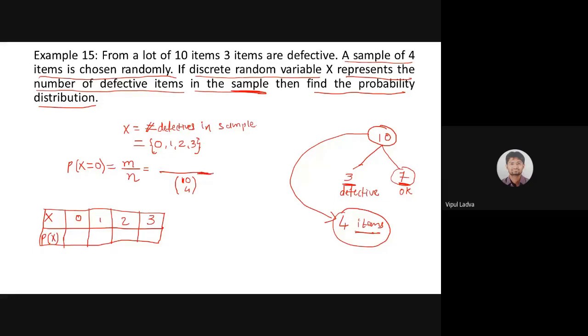Muhammad, I would like to hear from your side. What should be my numerator? Yes sir, what should be the numerator? 3C0. Yes. If my random variable is going to have value 0, that means not even one is defective, so none should be chosen from the defectives, and all four should come from the non-defective ones. Yes, is it? Yes sir. Out of 3, 0 should be chosen.